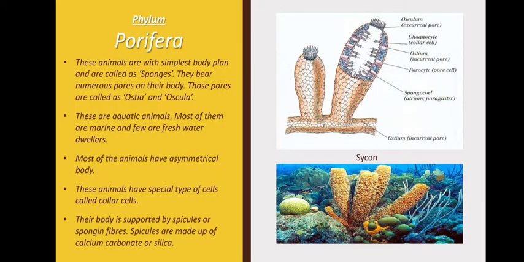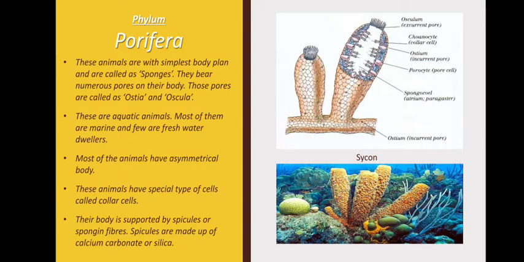So let's start with phylum Porifera. Now these animals belonging to phylum Porifera, they are called as sponges because they bear numerous pores on their body, and those pores, they are called as ostia and oscula. Oscula is basically the uppermost pore. They have a large pore which helps them take in the water inside. Of course, these are aquatic animals and they live either in marine water or they are freshwater dwellers.